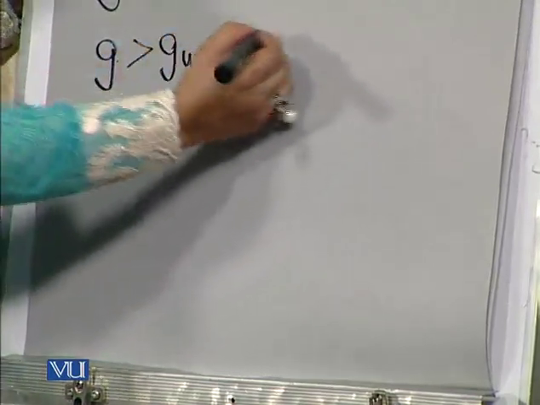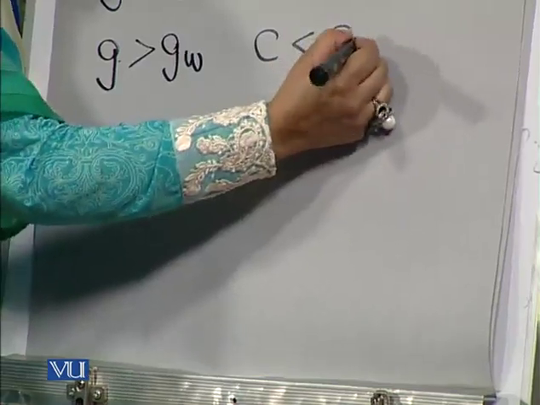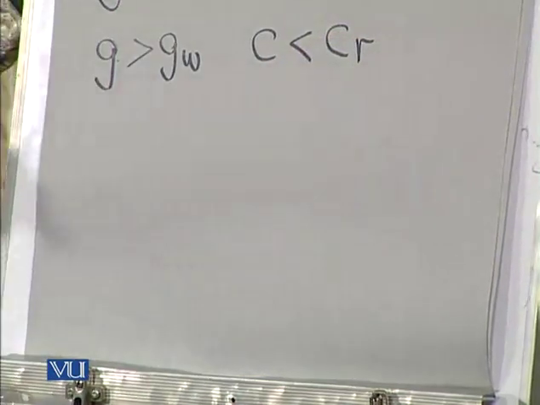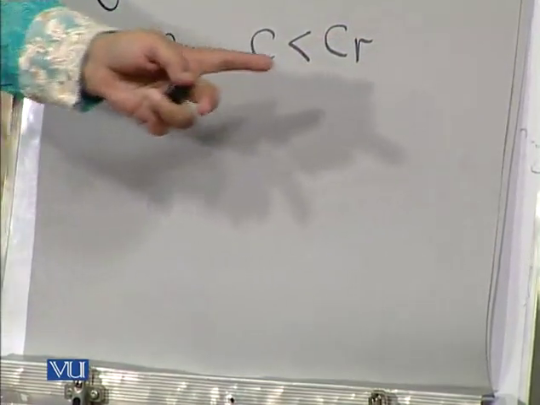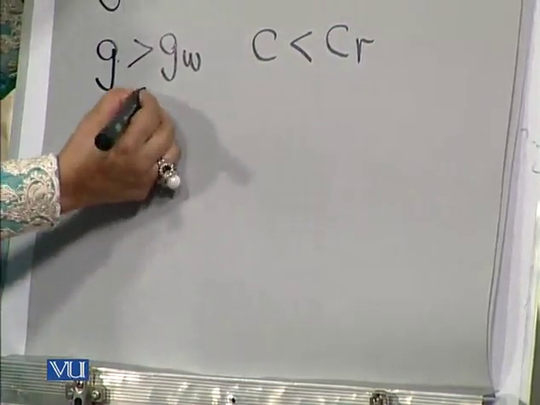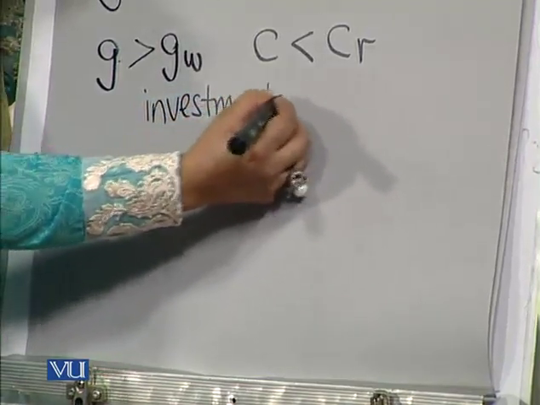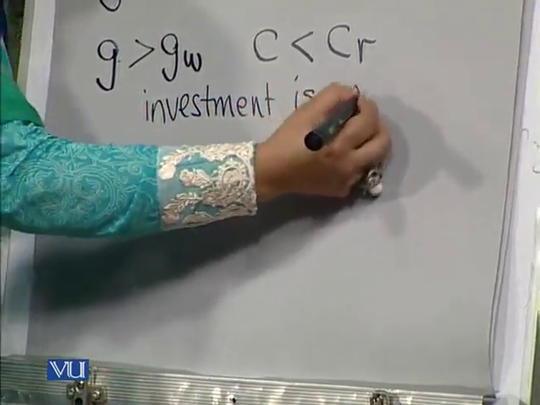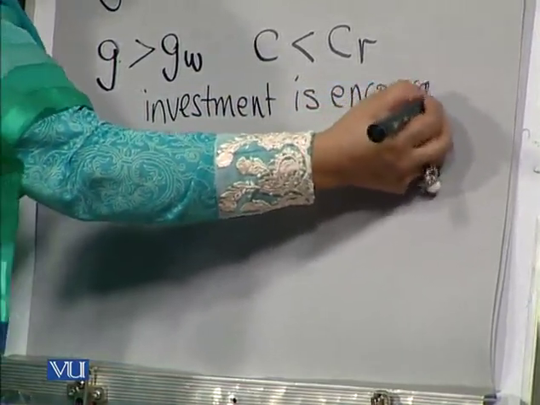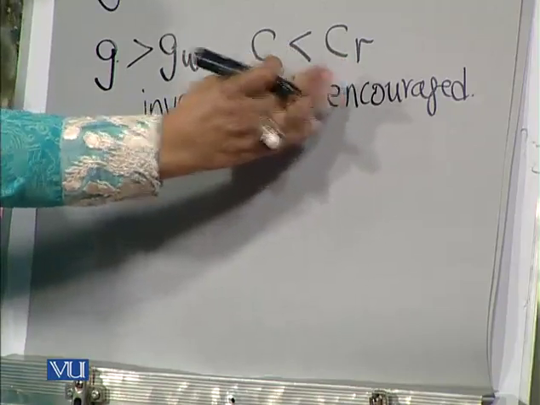In this case, the capital output ratio will be smaller than the required or the desired capital output ratio, and as a result there will be a shortage of capital equipment, and in this case investment in the economy will be encouraged, because of this particular inequality.